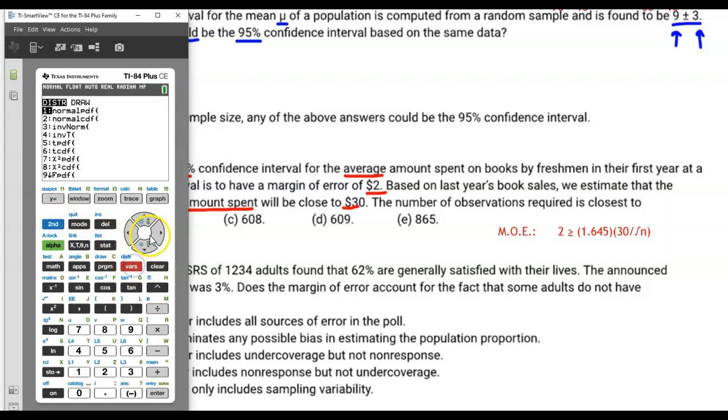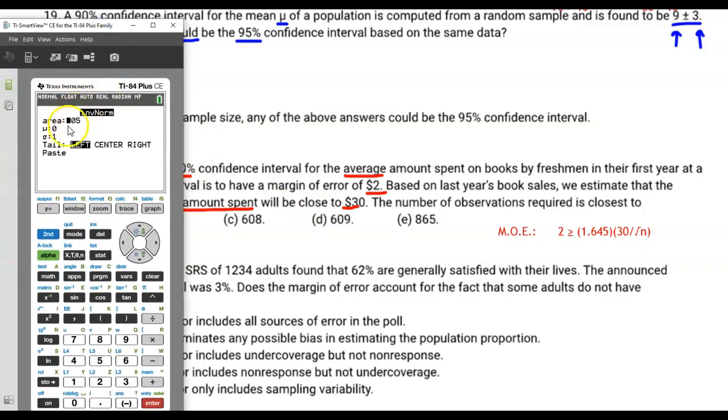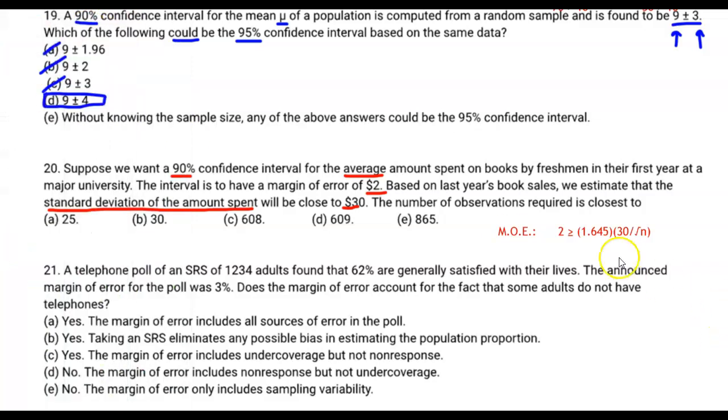So going to second distribution, we're looking at inverse normal, and we're doing inverse normal using an area of 0.05. Of course, that's alpha over 2. We're talking about a 90% confidence interval, so we've got 0.05 in one of the tails. And 0 and 1 are the mean and standard deviation. That gives us 1.645, right? So that's the value that we're going to plug into our equation here. And I'm sorry, inequality here. Now all we've got to do is solve it for n.